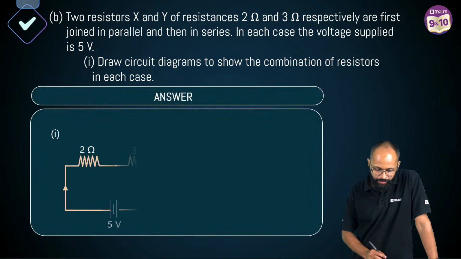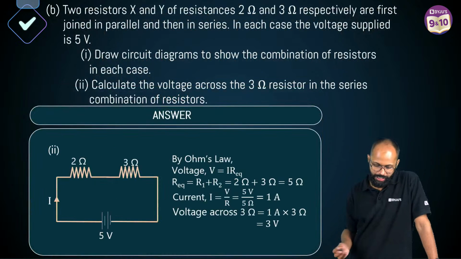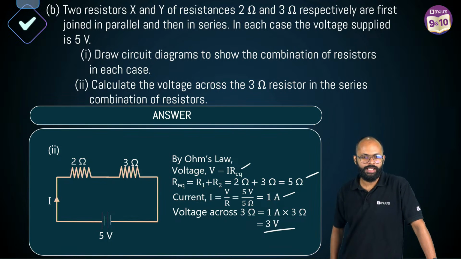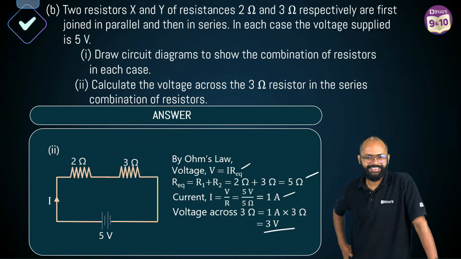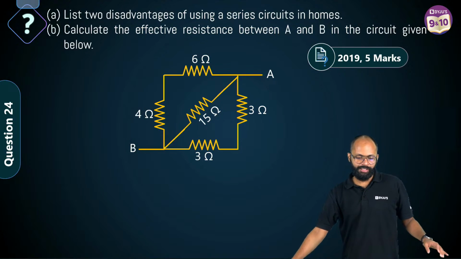अब इसको तो हम कर ही लेंगे, कोई दिक्कत ही नहीं है. Correct? This is your two diagrams and V equals IR, total resistance 5 ohm, total current 1 ampere, voltage will be 3 volts. एकदम आसान. Yes. हाँ, nice. Alright. चलो. 5 marker question.